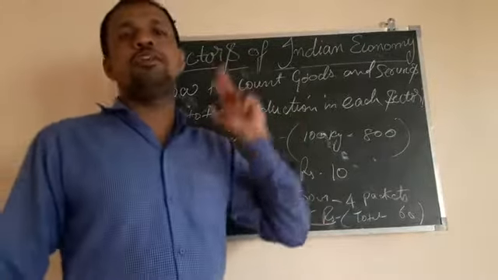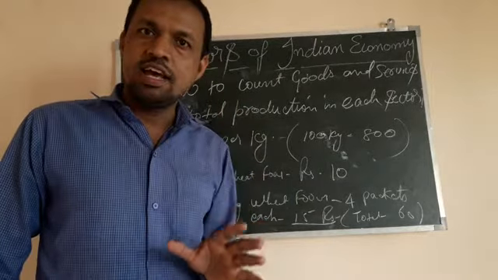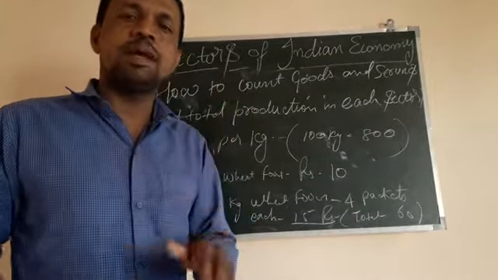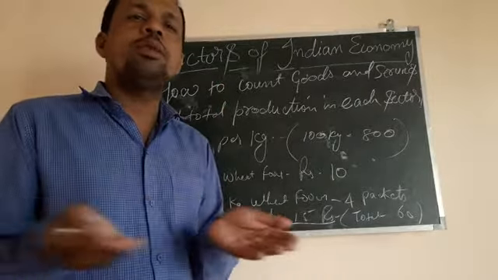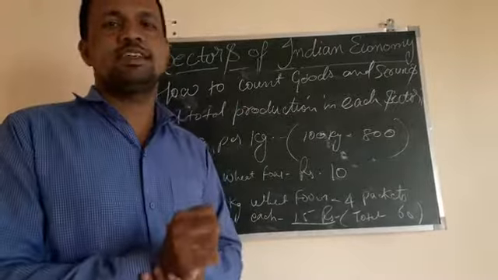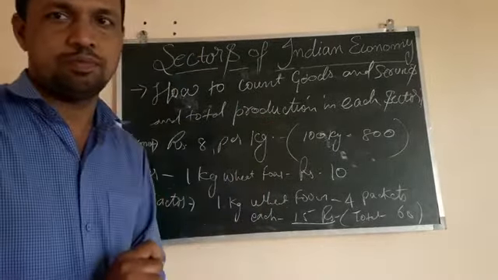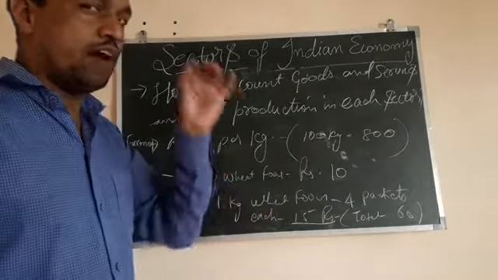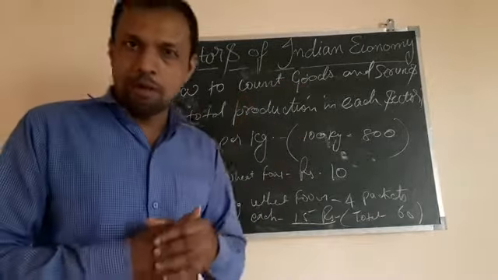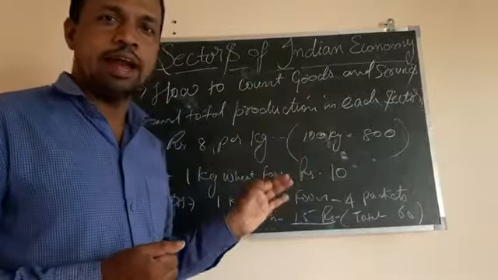The factory person makes biscuits by adding sugar, oil and many other ingredients, and makes 4 packets. Each packet is 15 rupees, so he earns 60 rupees. The final value added is 60 rupees.